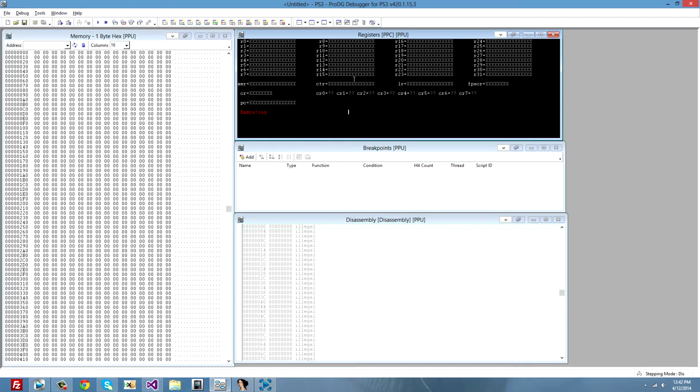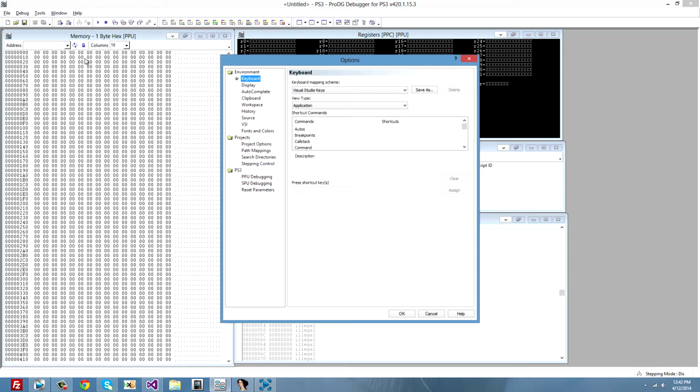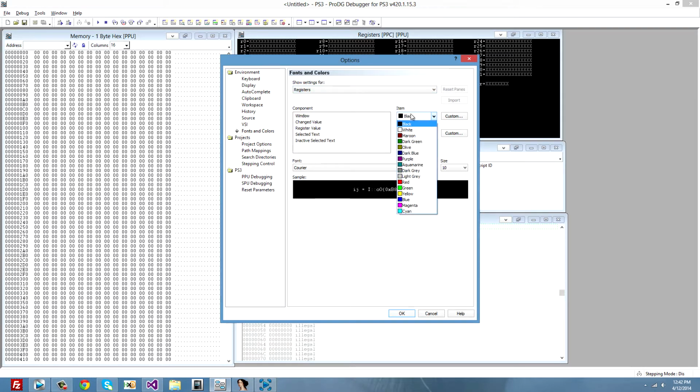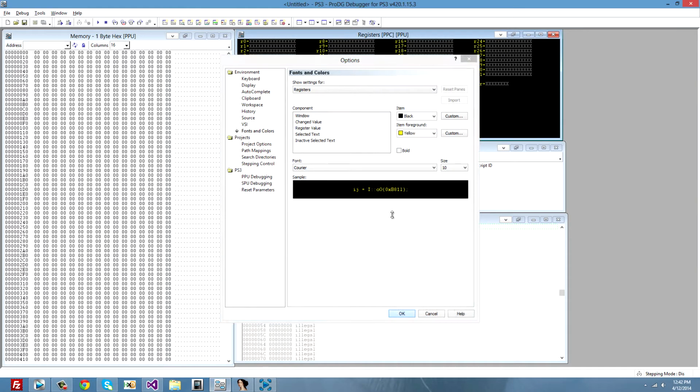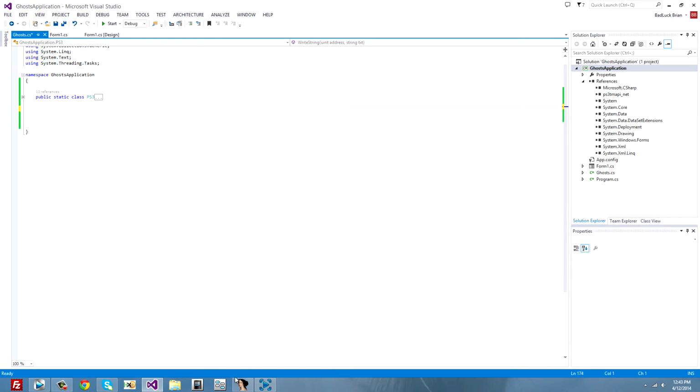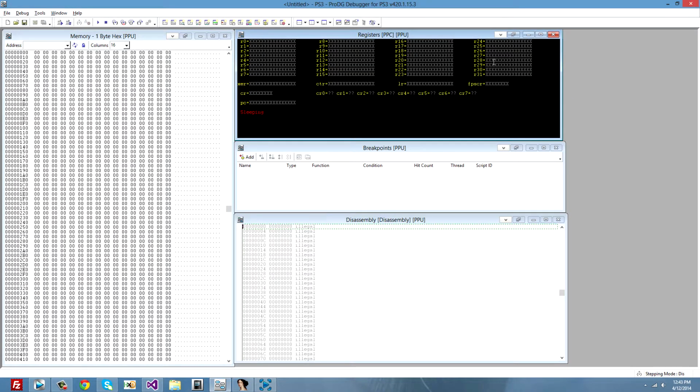To make the text white on black, which is easier for my eyes, you can go to tools, options, fonts and colors, show settings for registers or memory or locals, anything. Registers, this is the background and this is the text. You can even put something like yellow. Anyways, now click on the X so it will save the layout, and open it back to make sure it's perfect. Alright.